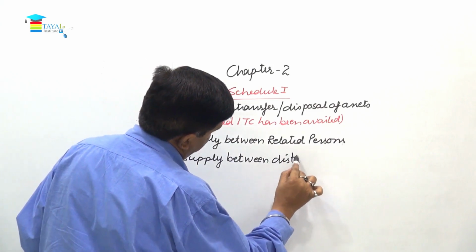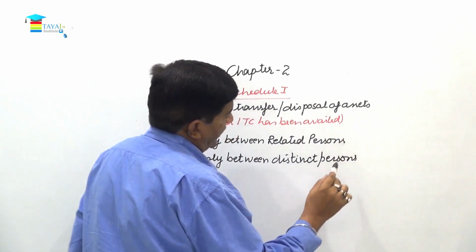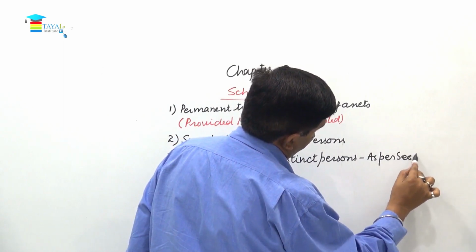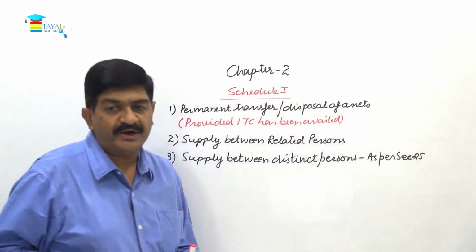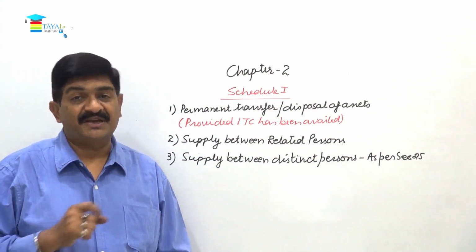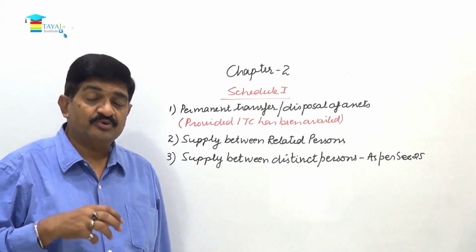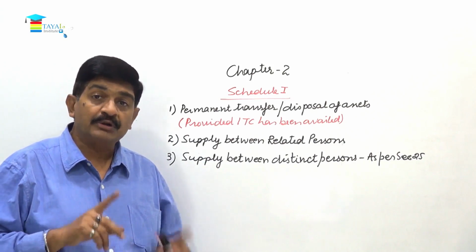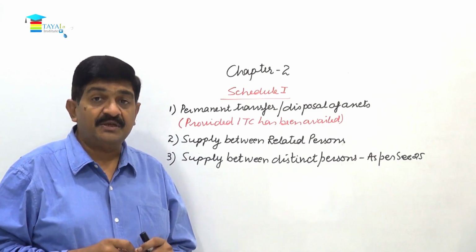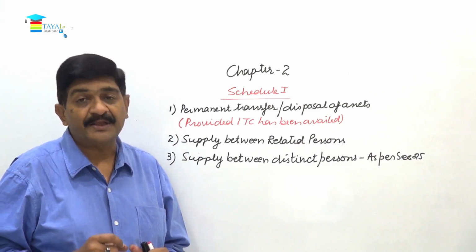Then number 3, this is supply between distinct persons, and this is as per section 25. Under section 25, registration is required to be taken separately for every vertical of business and in every state. So maybe one person is having business in Maharashtra, he is also having business in Gujarat, he is also having business in Rajasthan. In all 3 states he requires a separate registration, and for the purpose of GST, every such person will be treated as a distinct person only.